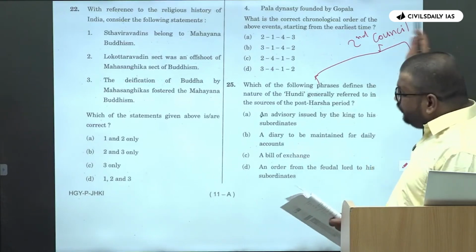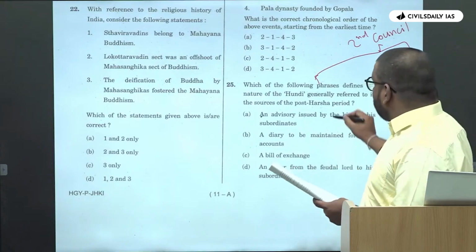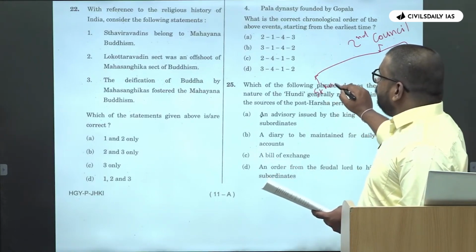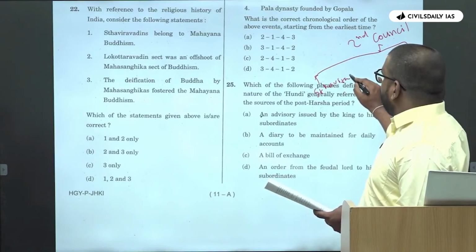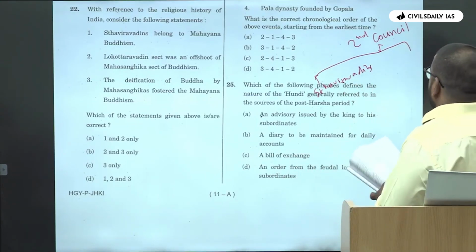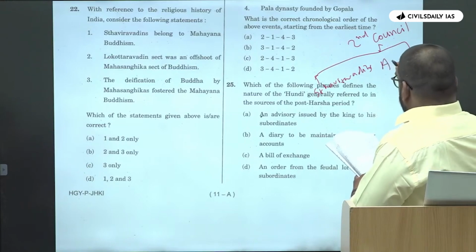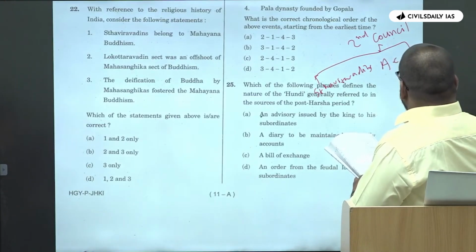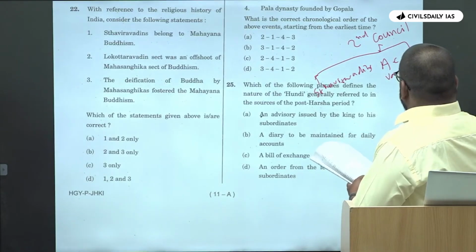Okay? So during that time, they were divided into Sthavirvadins. This one. Okay. And the second section is Akriyavadins. Okay.